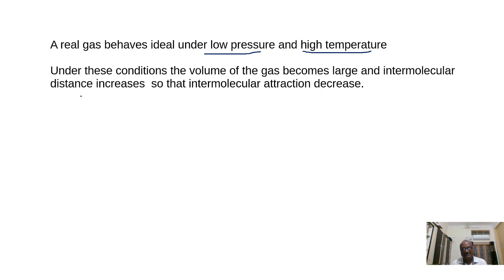Similarly, Charles' law says that V is directly proportional to T. When the temperature is very high, volume will also be very high. So under low pressure or high temperature conditions, the gas will occupy a large volume.